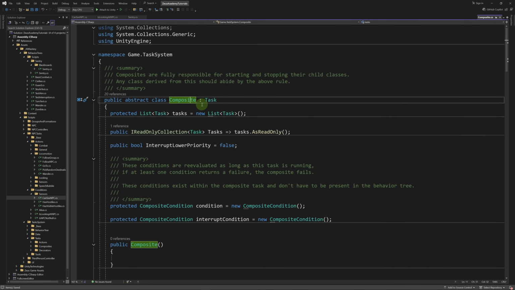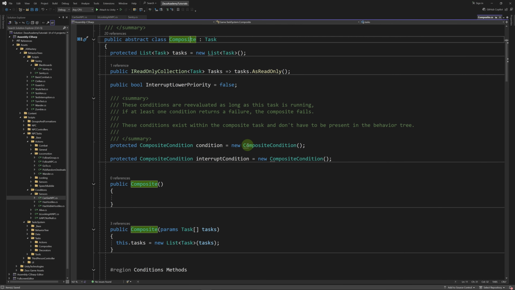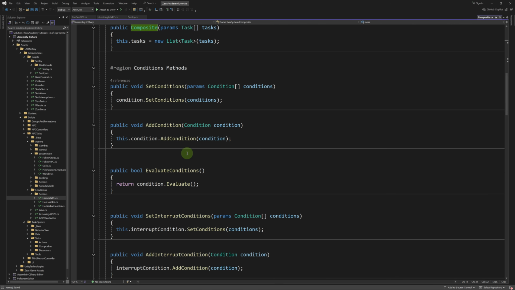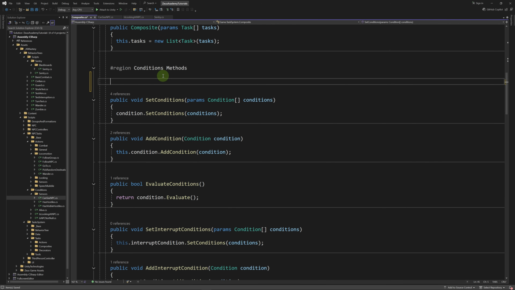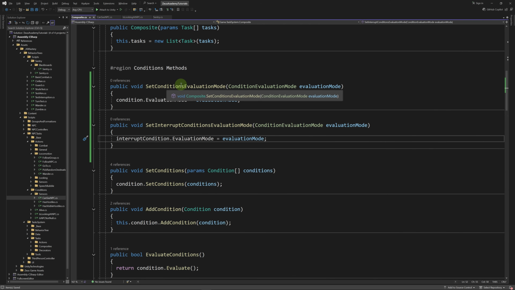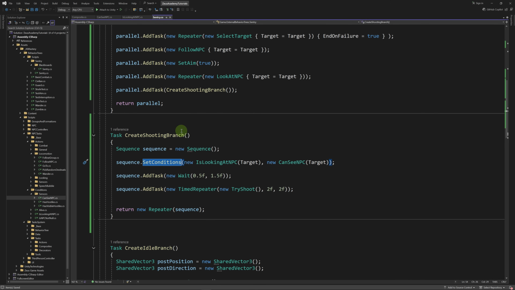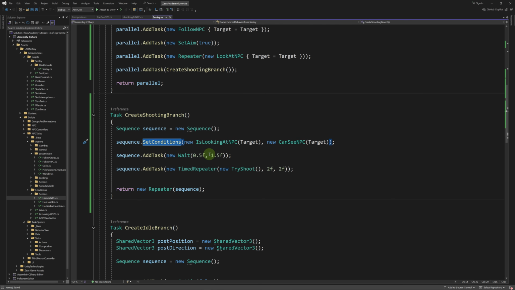However, in our composite task, we forgot to add methods to change the evaluation mode of these conditions. So let's fix it here. Let's add 2 methods over here. So the first method is setConditions evaluation mode, which is going to set the evaluation mode on the condition. And the second one, setInterruptConditions evaluation mode, which will set the evaluation mode on our interrupt condition. So just in case we need to use them, back to our Sentry behavior tree. So in general, the end evaluation mode is fine for most cases.